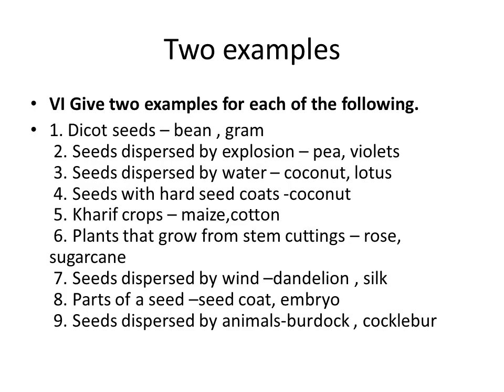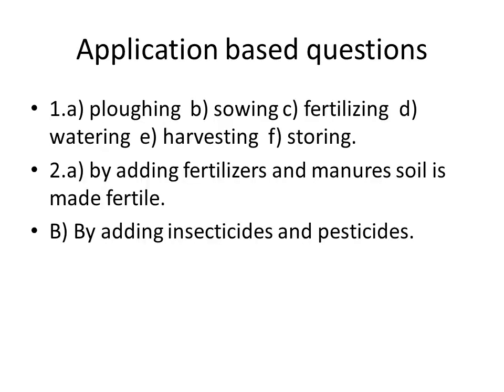Kharif crops: maize and cotton. Plants that grow from stem cutting: rose and sugarcane. Seeds dispersed by wind: dandelion and silk cotton. Eighth one, parts of the seed: seed coat and embryo. Ninth question, seeds dispersed by animals: burdock and cocklebur.